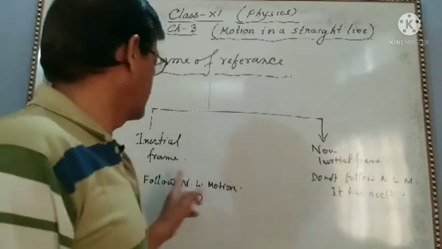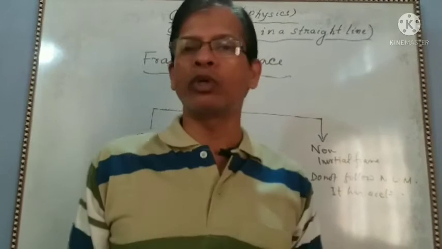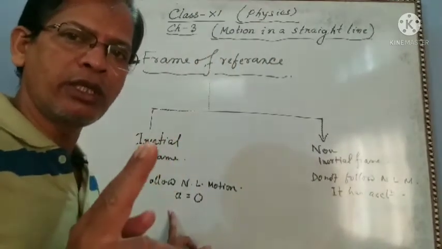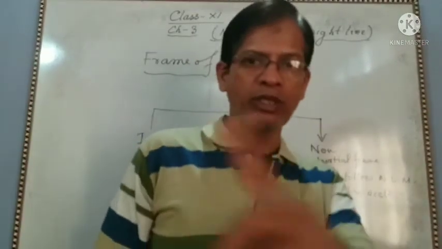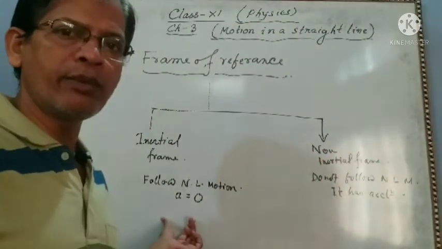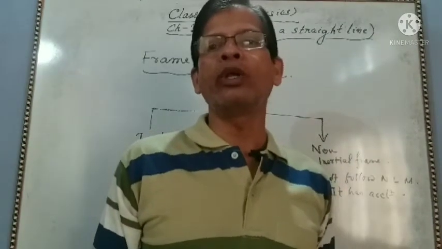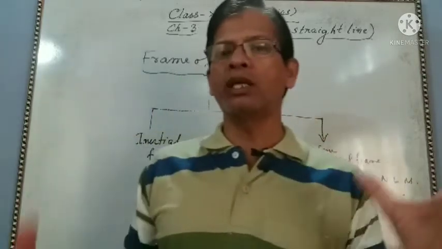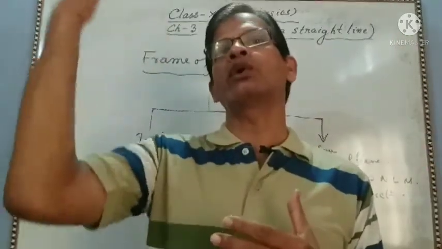In this case also the body is in a bus, in this case also the body is in a bus, but here the bus has uniform velocity, that means acceleration 0, and here the bus has acceleration, moving in a circular path. So this is the inertial frame. In this case the bus is the inertial frame, in this case the bus is the non-inertial frame.